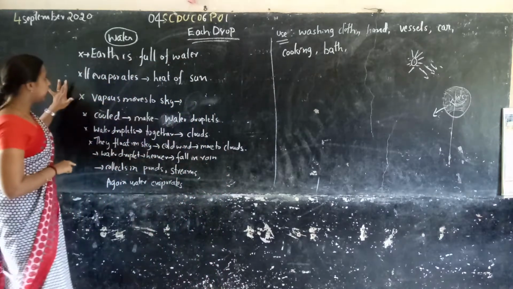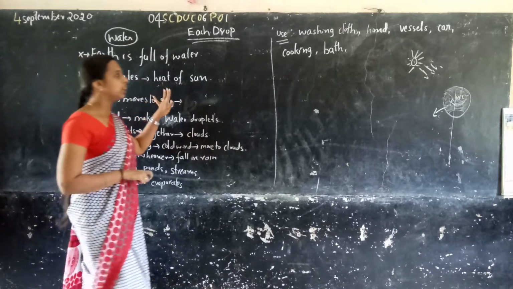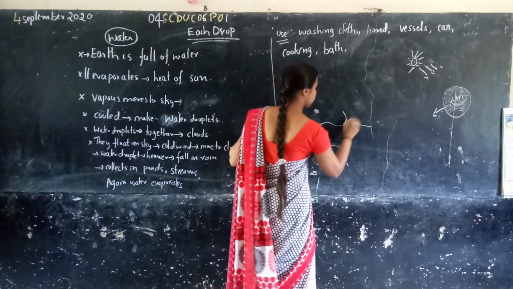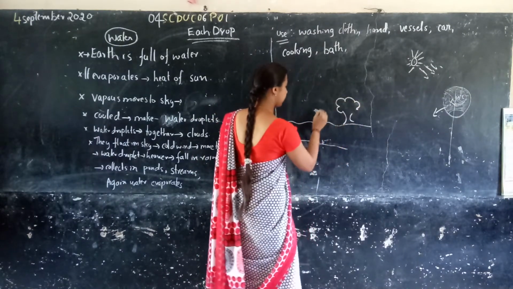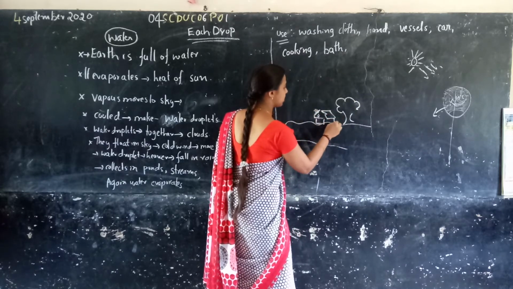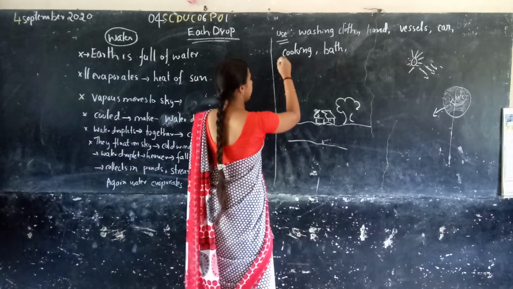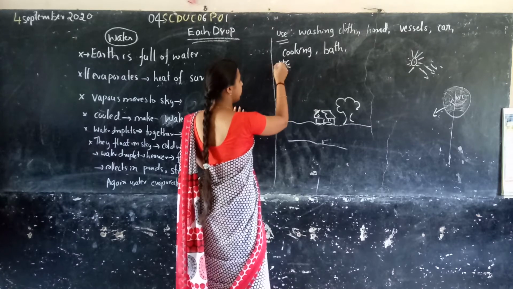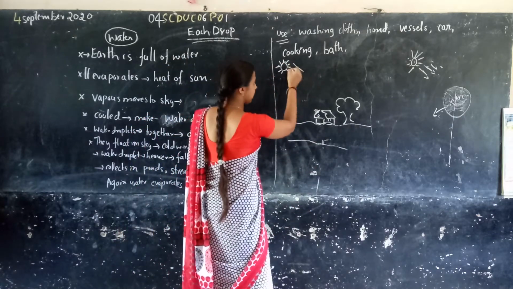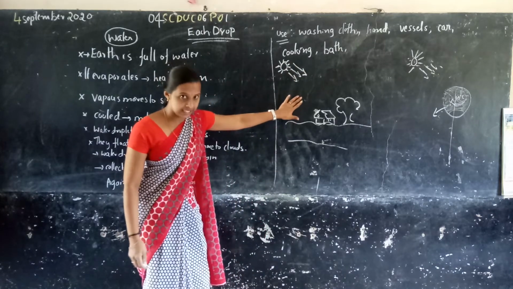Next, the sun evaporates with its heat. What happened? This is our land. Here, this is our tree. This is your home. Then above the earth there is a sun. So what does the sun give? The sun gives sunlight.